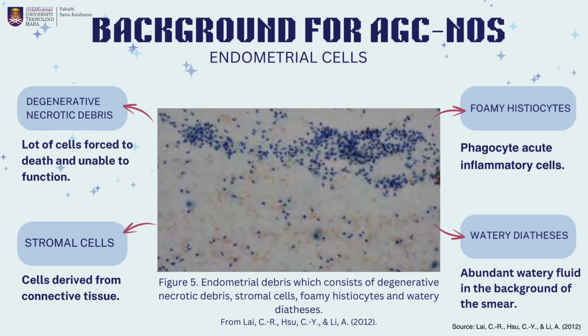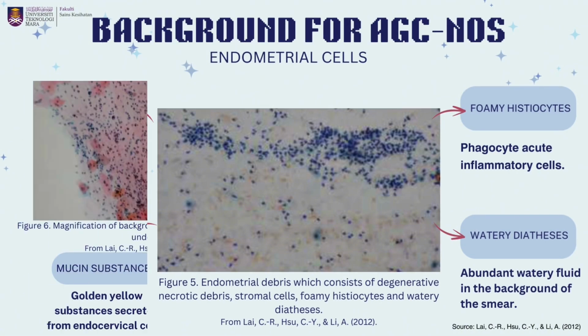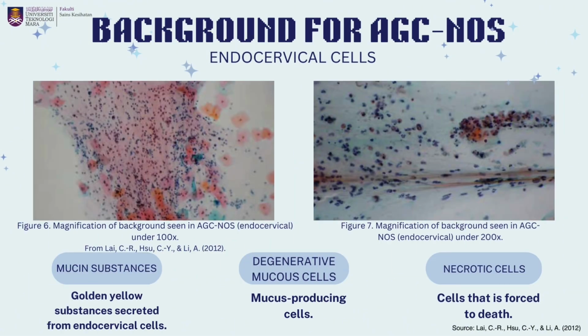AGC-NOS has 2 different backgrounds under the microscope for the origin of endometrial and endocervical cells. For the background of AGC-NOS endometrial cells, it consists of degenerative necrotic debris, foamy histiocytes, stromal cells, and watery diathesis. Meanwhile, for AGC-NOS of endocervical origin, the background consists of a lot of mucin substances, mucus cells that have degenerated, and necrotic cells. It does not have watery diathesis like endometrial origin.